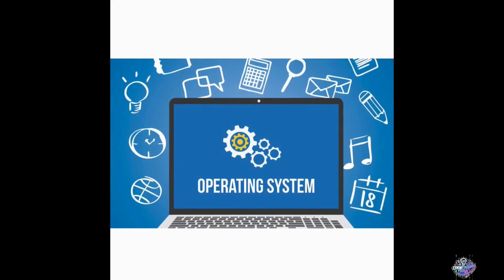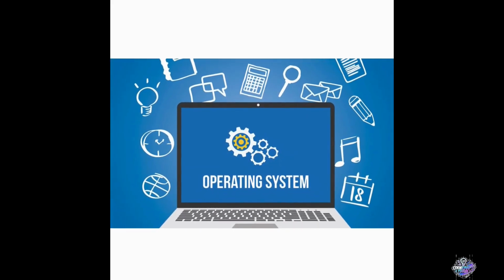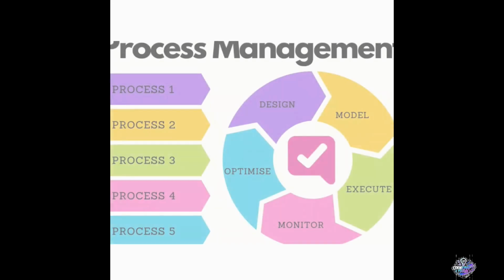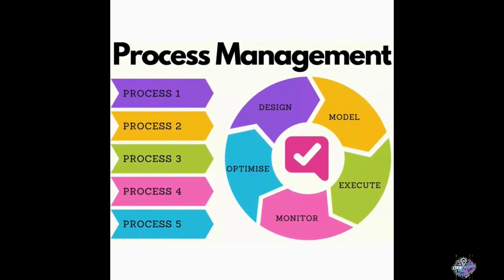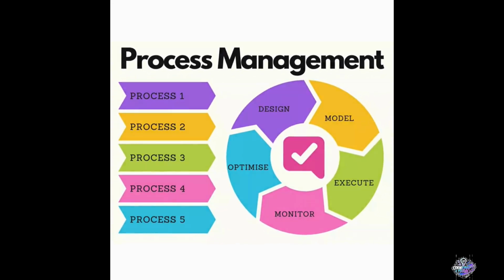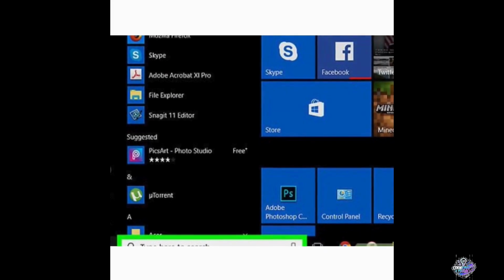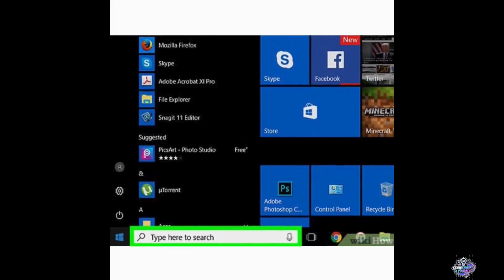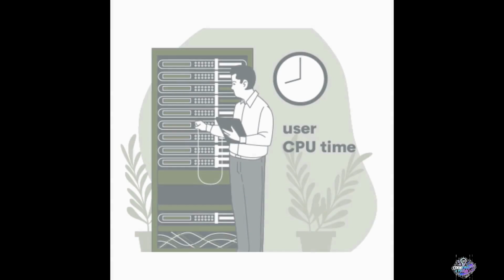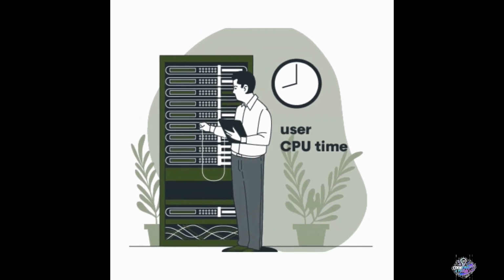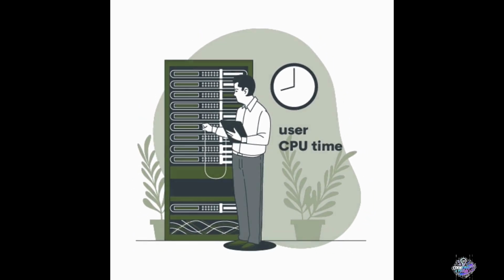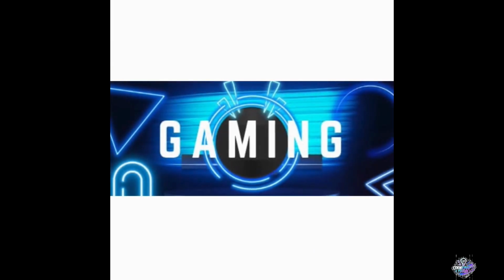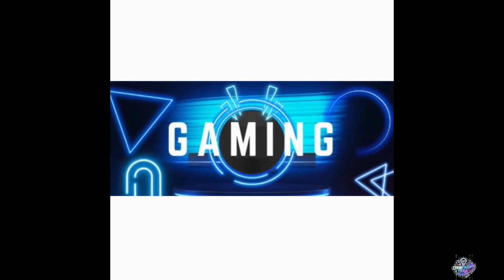Main jobs of an operating system. A. Process management. Controls running programs. Decides which app gets CPU time. Example: gaming while listening to Spotify and chatting on Discord.